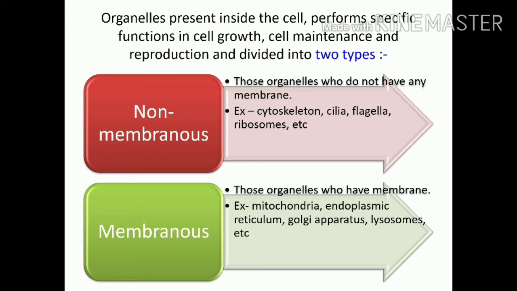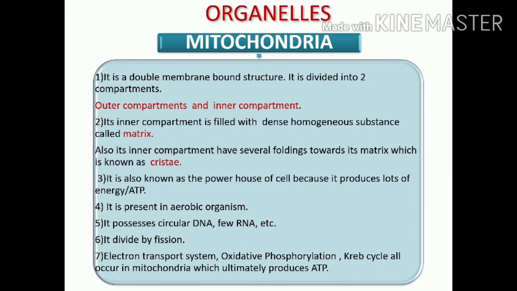Now, organelles that are present inside the cell perform specific functions in cell growth, cell maintenance and reproduction, and are divided into two types: non-membranous and membranous. Non-membranous are those organelles which do not have any membrane, like cytoskeleton, cilia, flagella, etc. And membranous structures are those which have a membrane, like mitochondria, endoplasmic reticulum, lysosome, Golgi apparatus, etc.